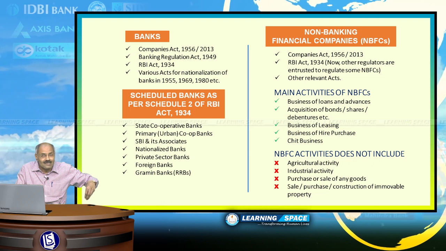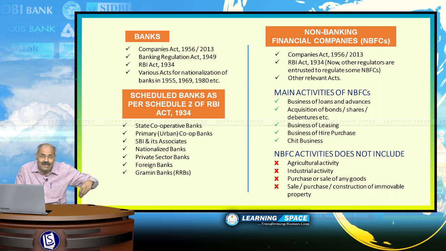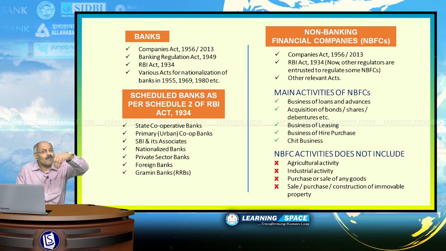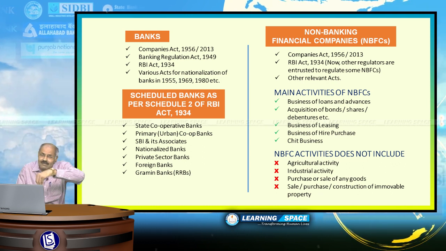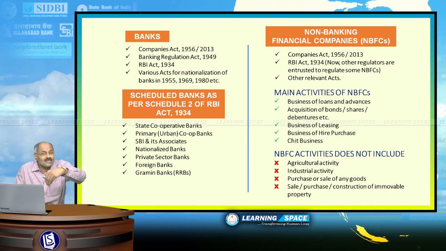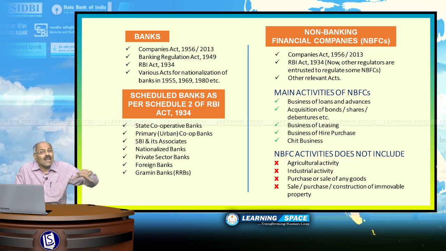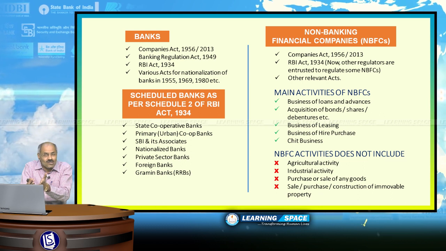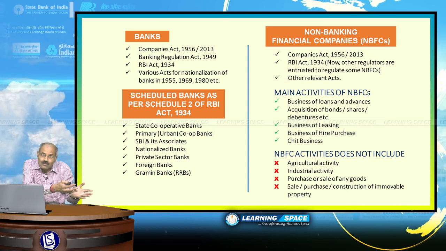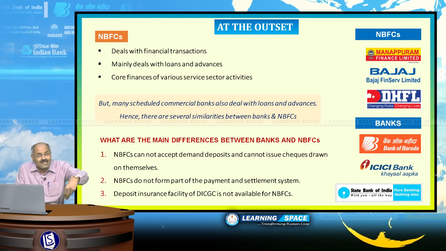So, let us look into what is the difference between NBFCs and banks. Before going into it, what are the main activities of NBFCs? The main activities of NBFCs are the business of loans and advances, then the business of leasing, the business of hire purchase, chit funds. Like that, the businesses which NBFCs undertake are almost similar to banks also. So, at the outset, let us define NBFCs.